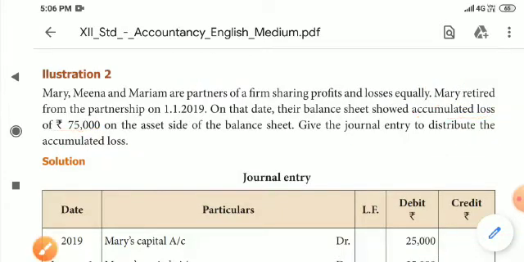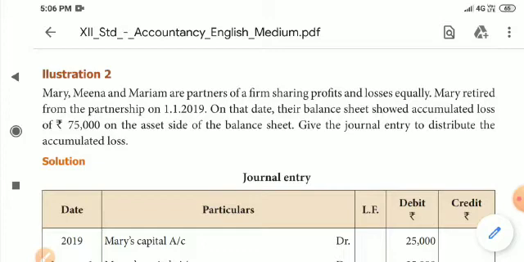When you get income, that is general reserve or reserve fund or profit and loss appropriation, what is the journal entry? General reserve account debit to all partners. Now it is a loss, so the opposite entry has to be done. All partners' capital accounts debit, to accumulated loss account credit. Who are the partners? Mary, Meena, Mariam.